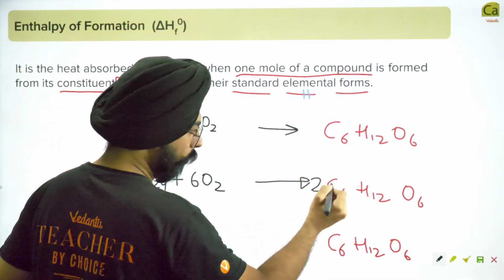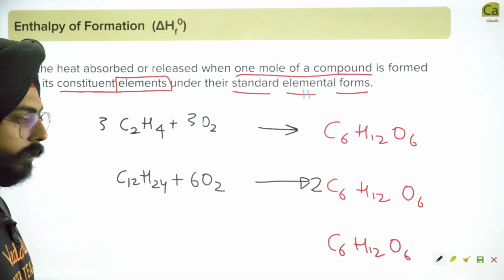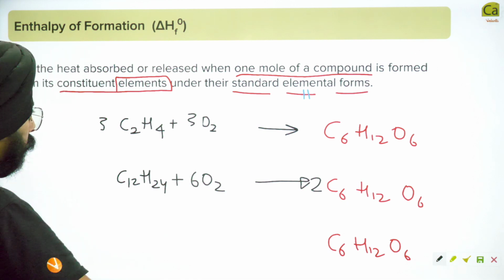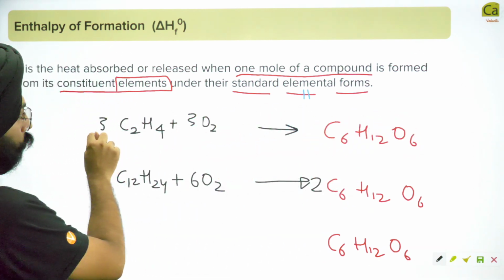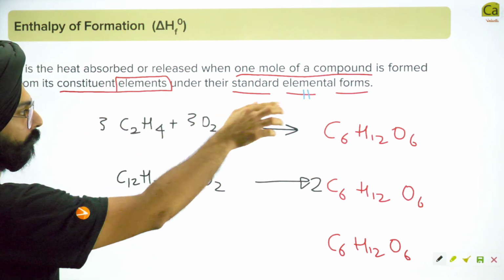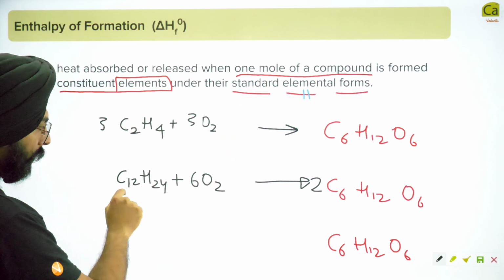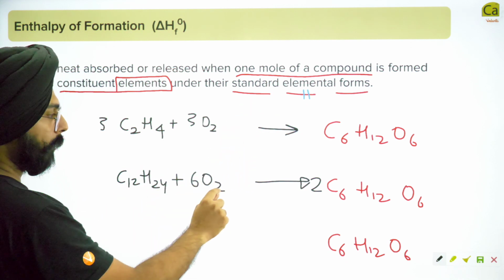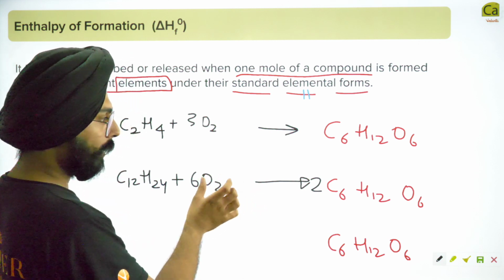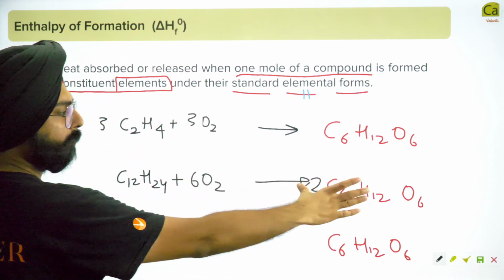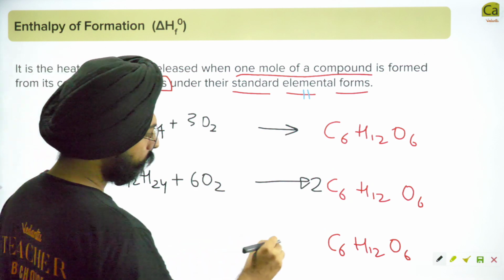To create 2 molecules of C6H12O6. Okay, do you understand? This one we are using 3 of this to create glucose. Over here we are using C12H24 plus 6 times O2, that are 12 oxygens. So overall this will give me 2 molecules of glucose here.